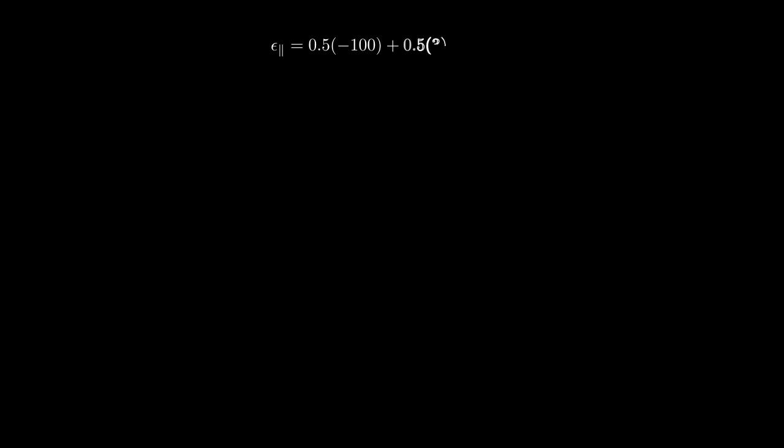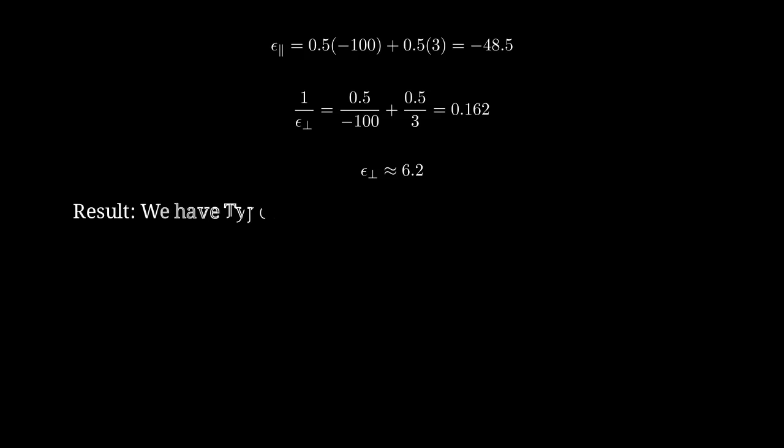The parallel component is 0.5 times negative 100 plus 0.5 times 3, which gives us negative 48.5. This is negative. For the perpendicular component, 1 over epsilon perp equals 0.5 over negative 100 plus 0.5 over 3. The second term dominates, giving us 0.162. Therefore, epsilon perpendicular is approximately 6.2. This is positive. We have epsilon parallel negative and epsilon perpendicular positive. This is a type 1 hyperbolic metamaterial. The sign difference is exactly what we need.